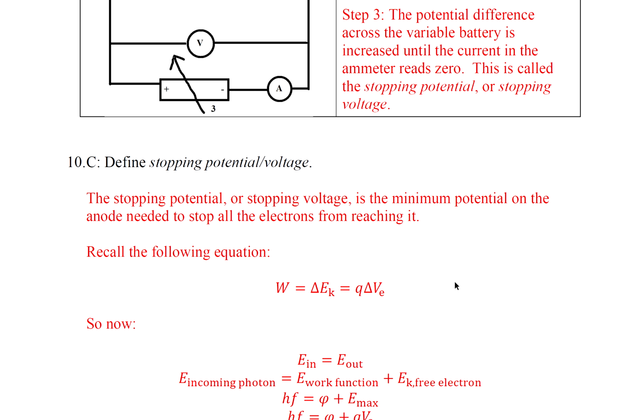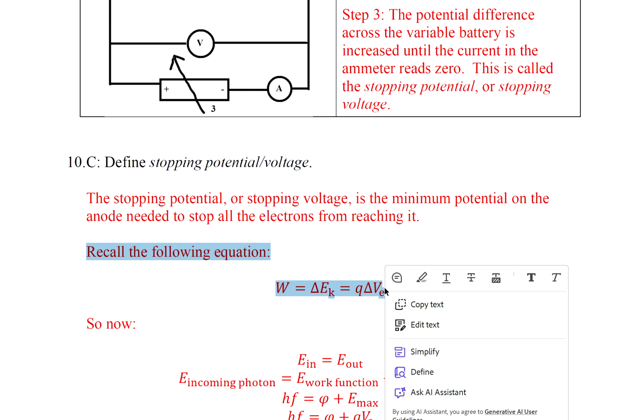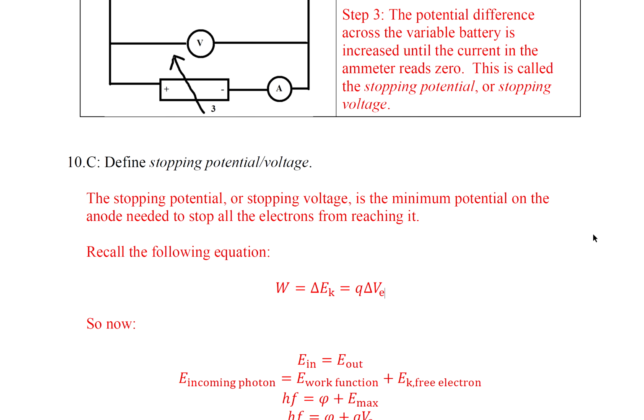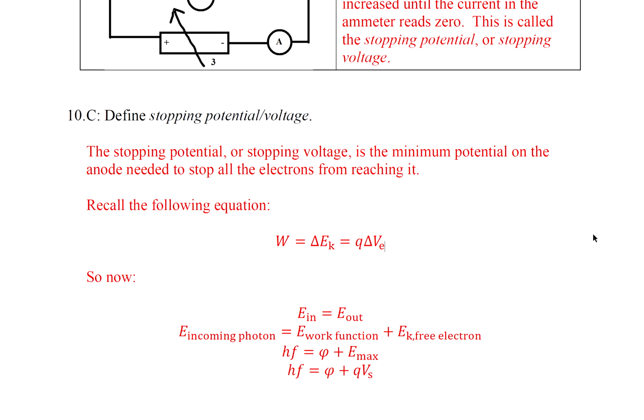Question 10. Define stopping potential or stopping voltage. The stopping potential or stopping voltage is the minimum potential on the anode needed to stop all the electrons from reaching it. So recall this following equation. You remember this from an earlier video? Work is equal to change in kinetic energy equals Q delta V.